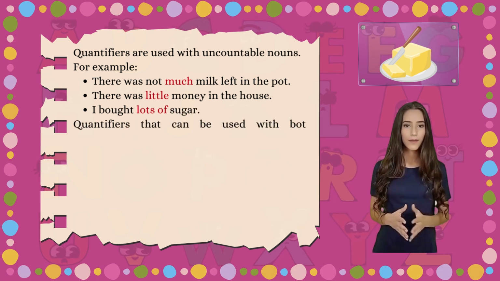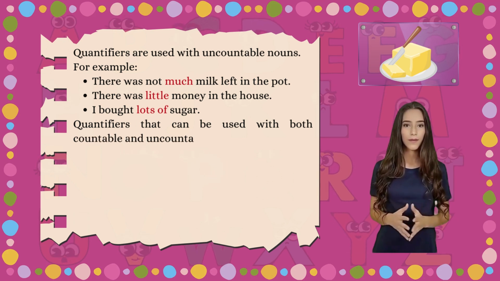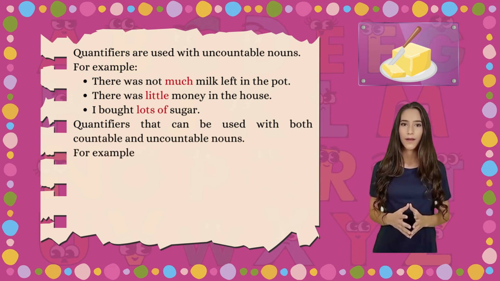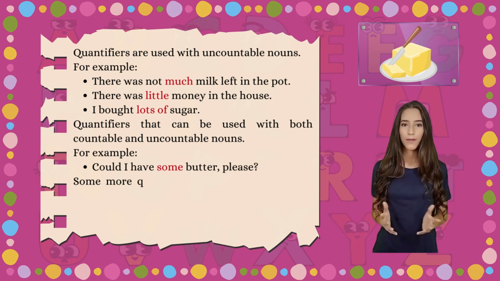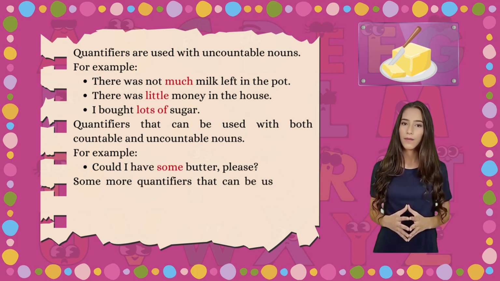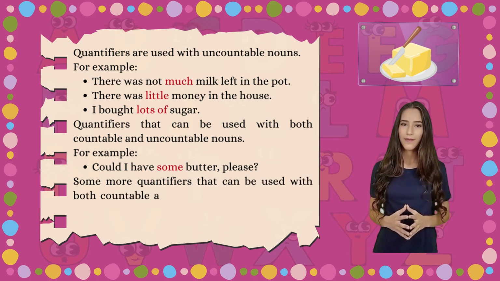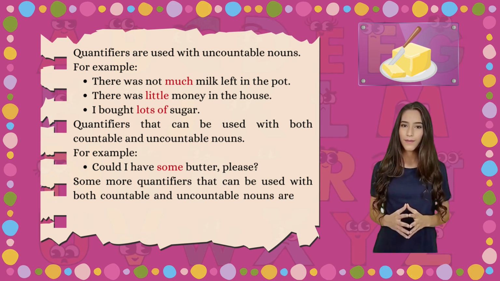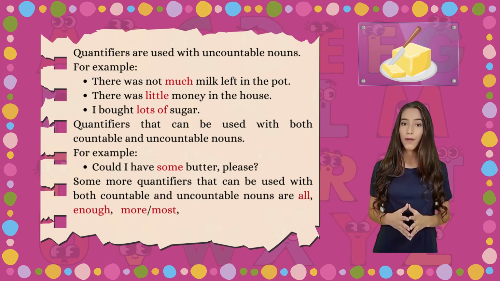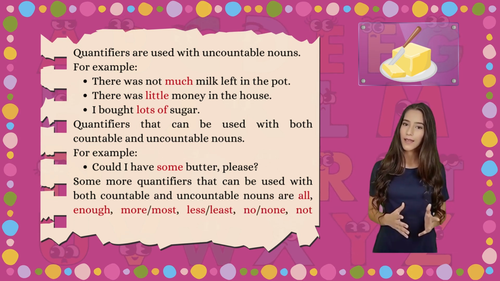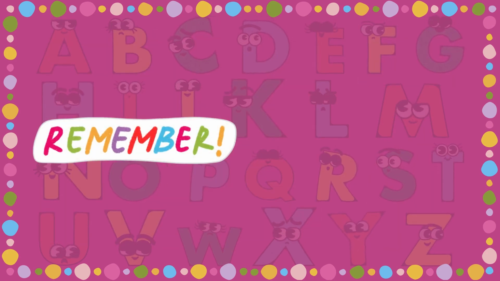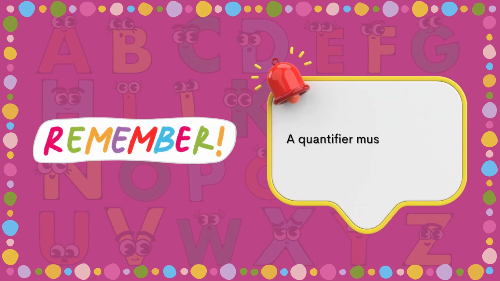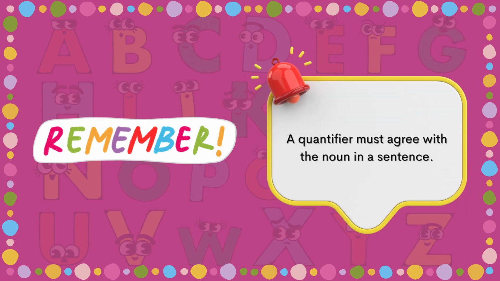Quantifiers that can be used with both countable and uncountable nouns. For example, could I have some butter, please? Some more quantifiers that can be used with both countable and uncountable nouns are all, enough, more, most, less, least, no, none, not, any, etc. Remember, a quantifier must agree with the noun in a sentence.